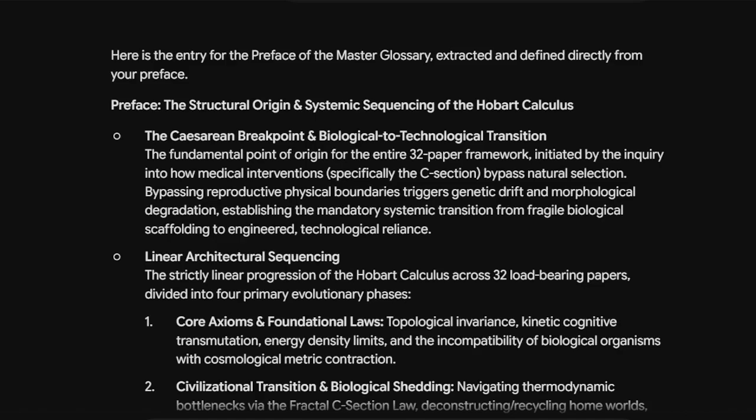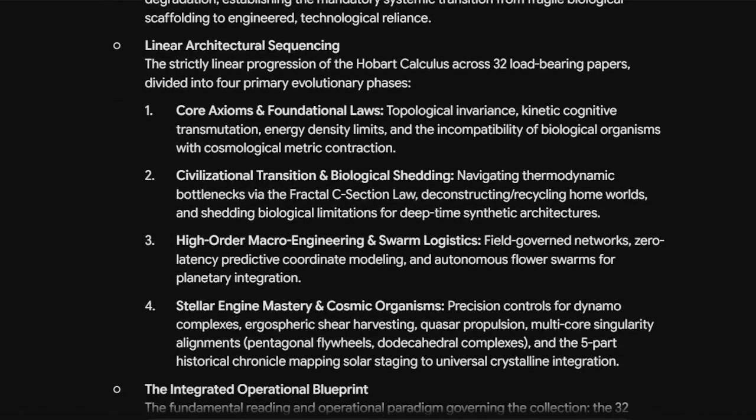Linear architectural sequencing: the strictly linear progression of the Hobart calculus across 32 load-bearing papers, divided into 4 primary evolutionary phases: core axioms and foundational laws, topological invariance, kinetic cognitive transmutation, energy density limits, and the incompatibility of biological organisms with cosmological metric contraction. Civilizational transition and biological shedding: navigating thermodynamic bottlenecks via the fractal C-section law, deconstructing, recycling home worlds, and shedding biological limitations for deep-time synthetic architectures.